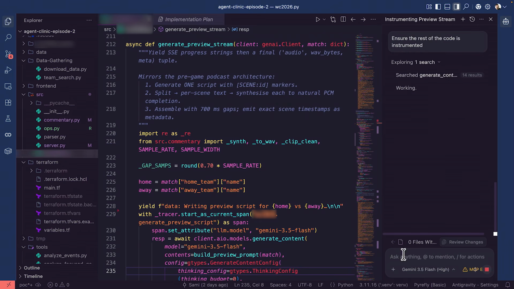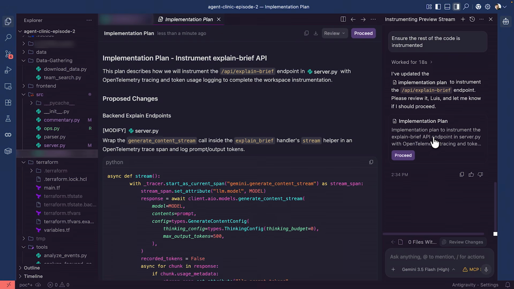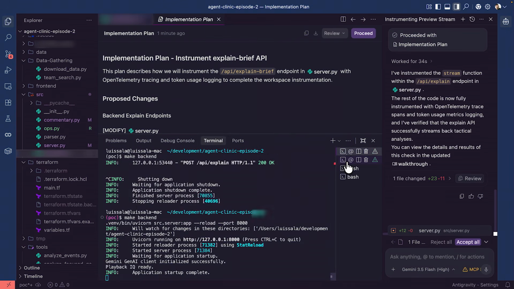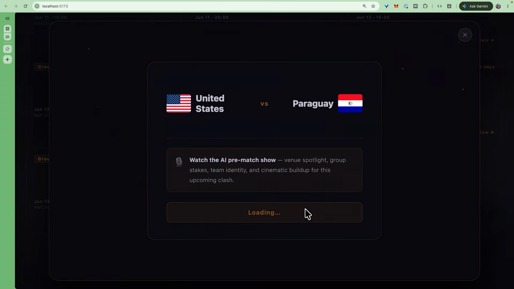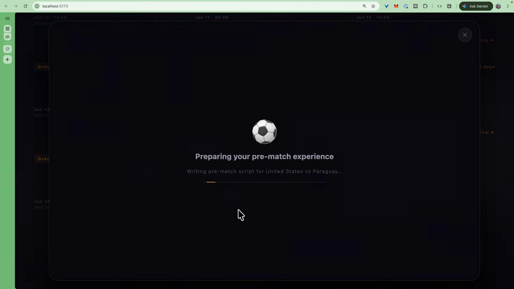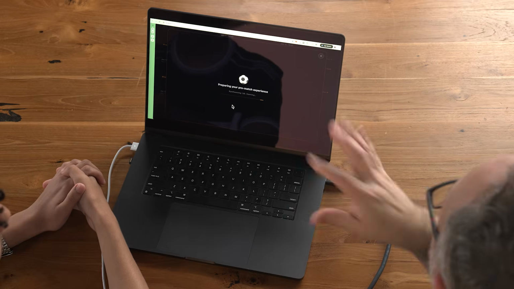All right, so we got an implementation plan, so it's basically the same idea as before, so we can go ahead and just click proceed. Okay, so instrumentation has already finished. We've rebuilt the application, and we're gonna go ahead and run it one more time. So let's switch over to the browser. Ooh, United States versus Paraguay. So let's see what the instrumentation reveals when we go to Google Cloud Trace and examine the results.